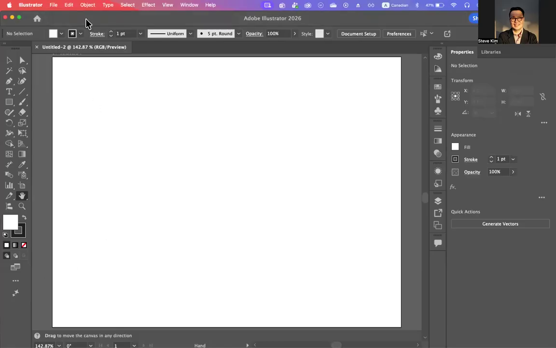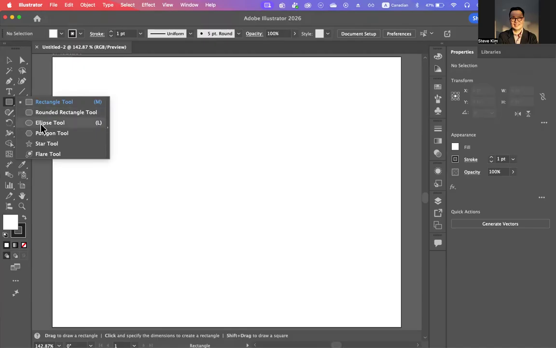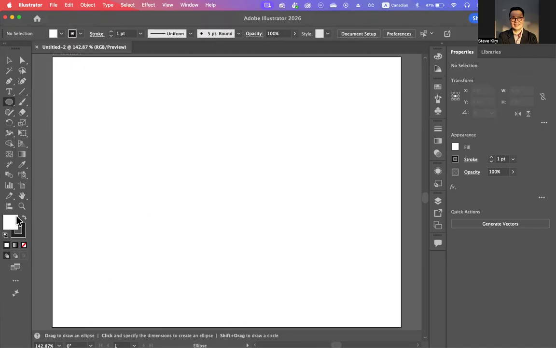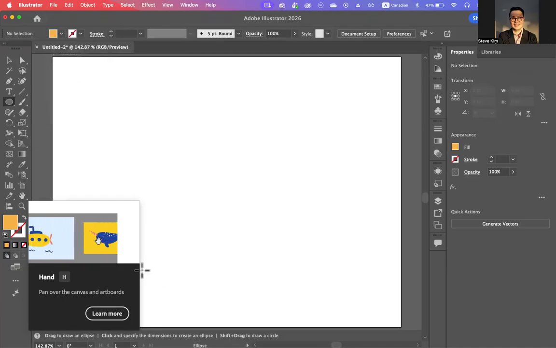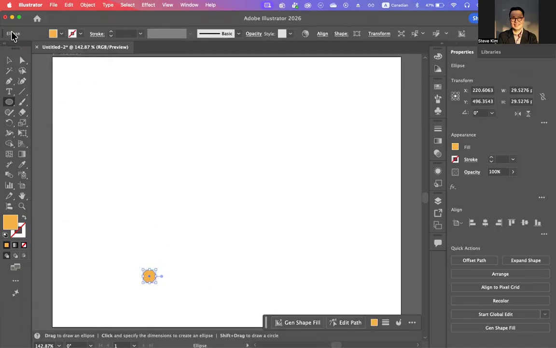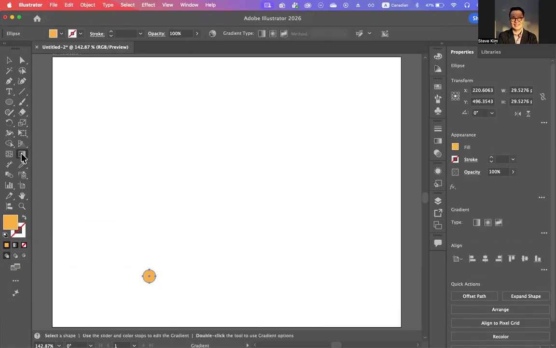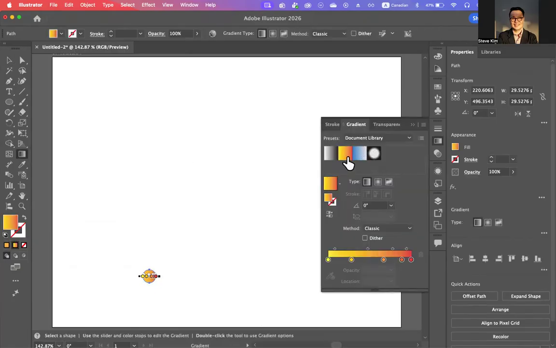I will tell you about replacing spine. First, I'll create a shape with some fill color inside and no stroke right here. And that one, I will just create the gradient inside.